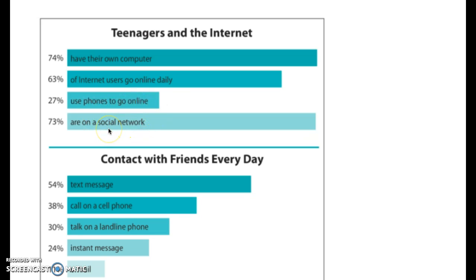Social network means Facebook, Instagram. I actually want you to write down the social networks that you go on right under where it says social network. If you don't go on any, write none here. But if you go on some, write down the ones that you go on. Any social network. Twitter counts.